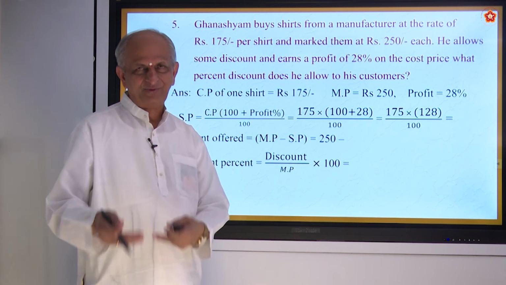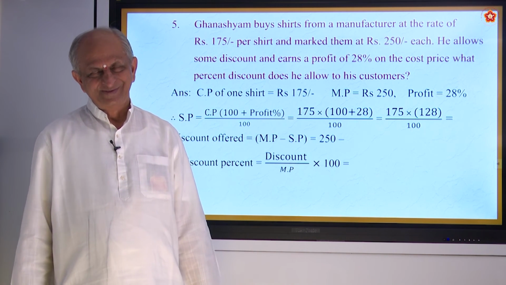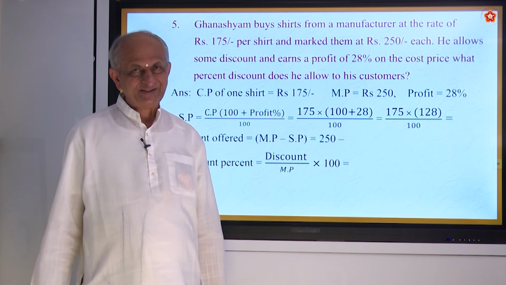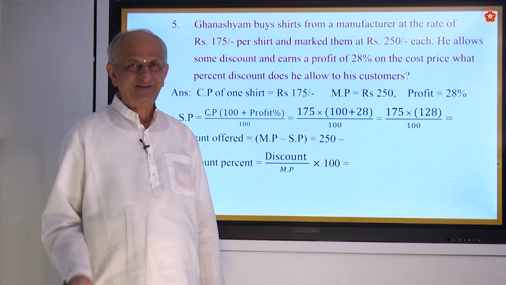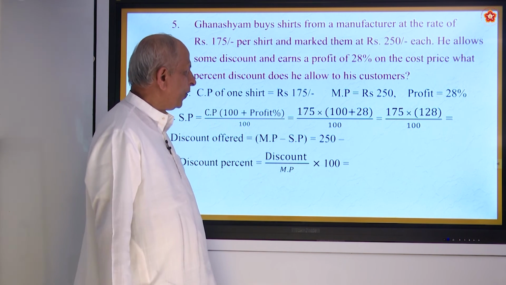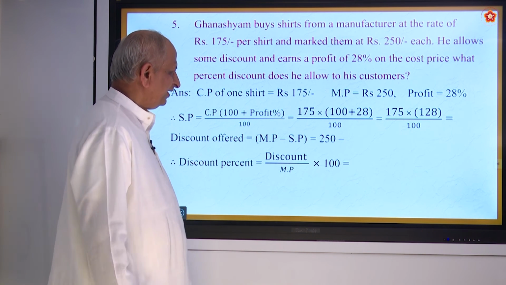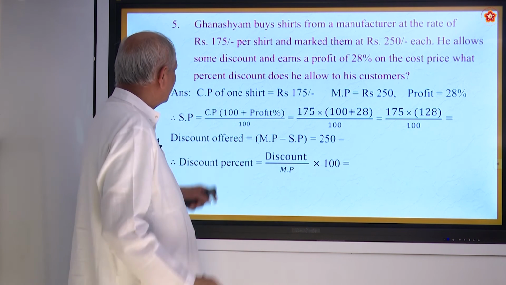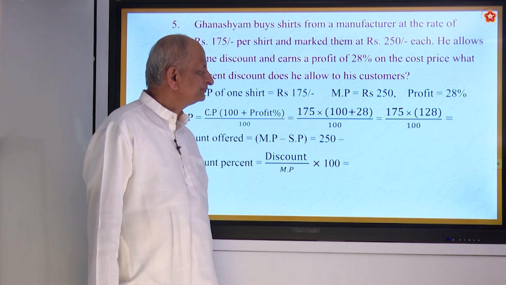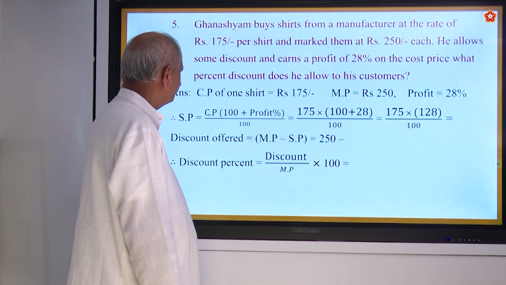Of course, he may have some reasons, because he has to give salaries to all the people who sell the things, electricity bill, building cost, transportation, so many things will be there. So naturally it is allowed. He allows some discount and earns a profit of 28% on the cost price.